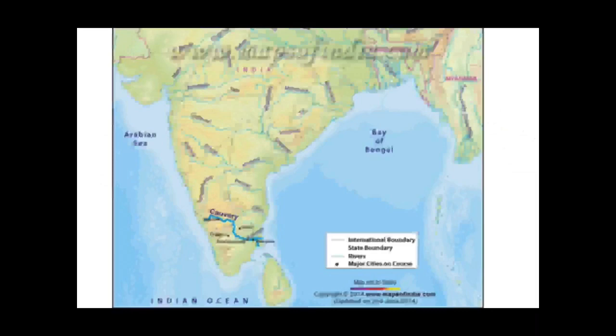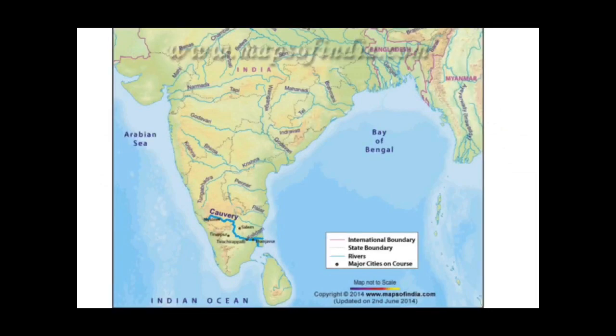Now you can see this in the map also. This is Kaveri river. As you can see, this is Brahmagiri range, which lies in the Western Ghats. From here originates the Kaveri river, which flows in Karnataka and Tamil Nadu, and three of its right bank tributaries lie in Kerala, that is Kabini, Bhavani and Amravati. Kabini passes through Karnataka plateau and Bhavani originates from Nilgiri hills, as you know this, and Amravati originates from the Annamala hills.